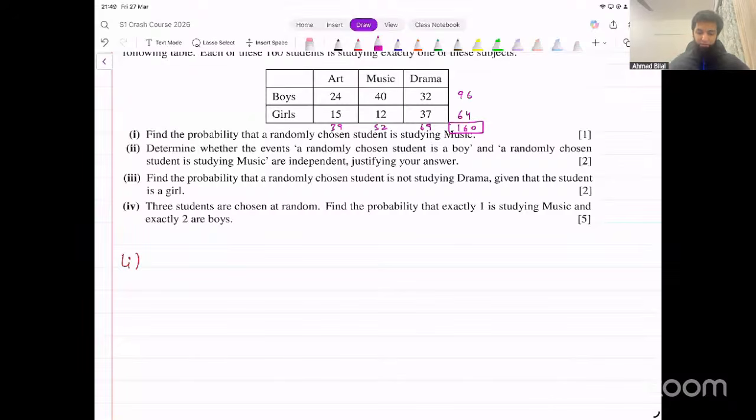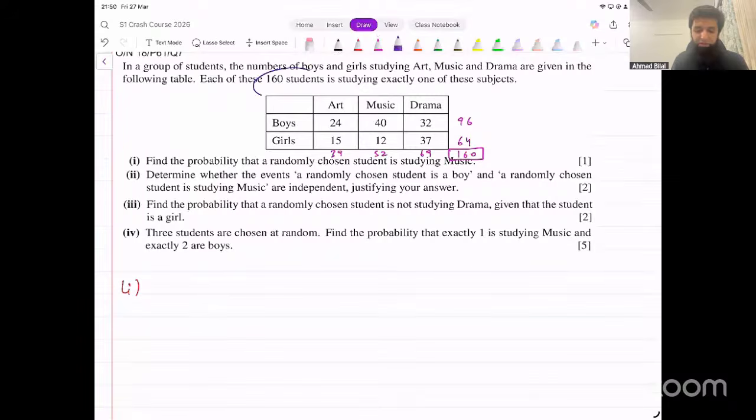Find the probability, first of all, they're saying out of these 160 students, that a randomly chosen student is studying music. Now, what's that probability going to be? We are selecting from these 160 students. The total number of students studying music is 52. Divide that by the total number of students, 160. So that will be 52 over 160. That's straightforward, the first part.